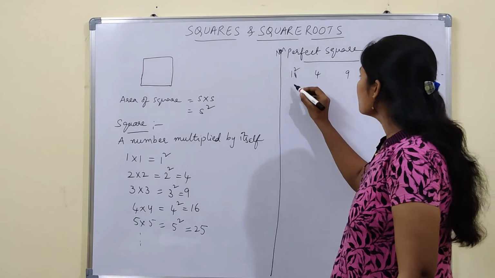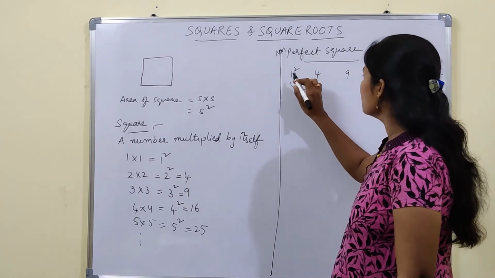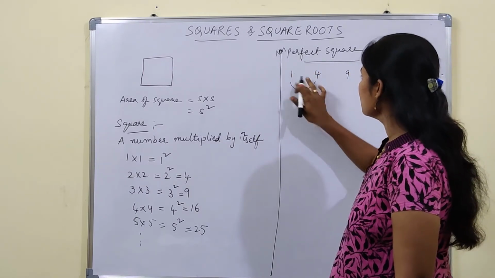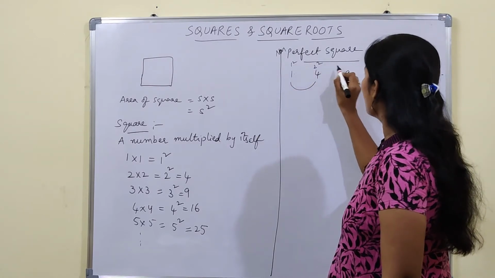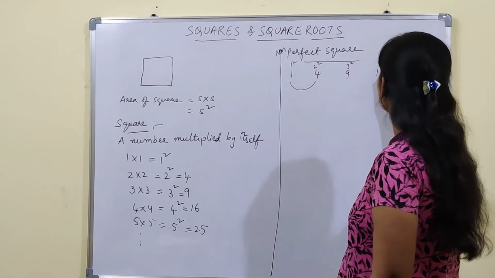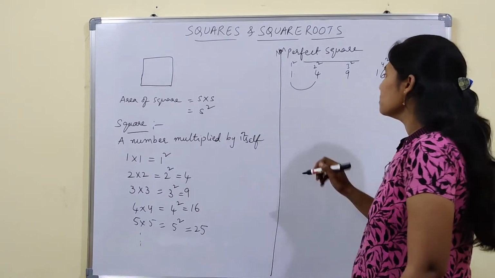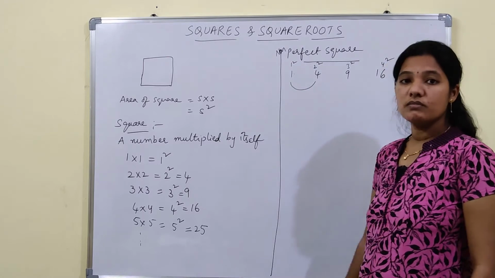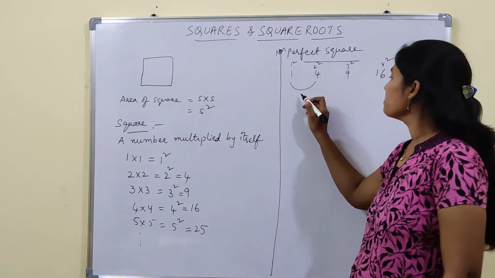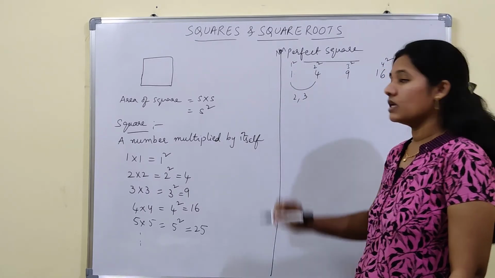In between them, this is 1 square, this is 2 square, 3 square, 4 square, 5 square. Between 1 and 4, which numbers are missing? 2 and 3.